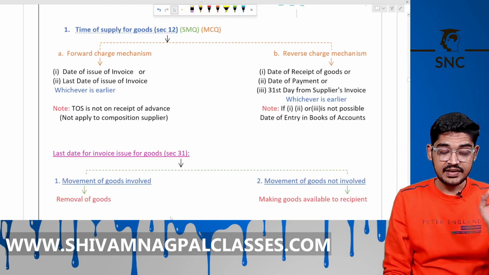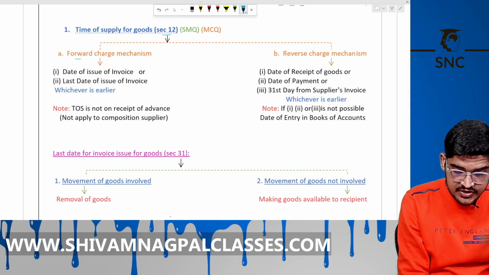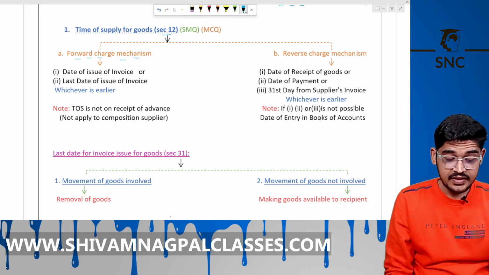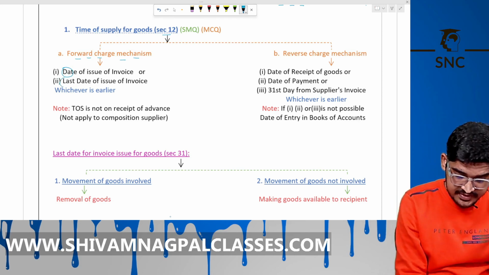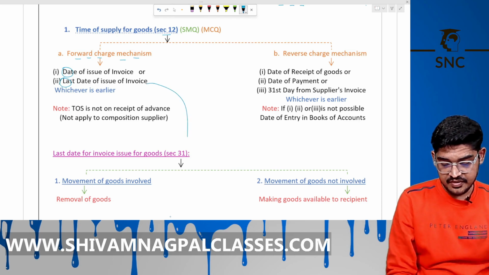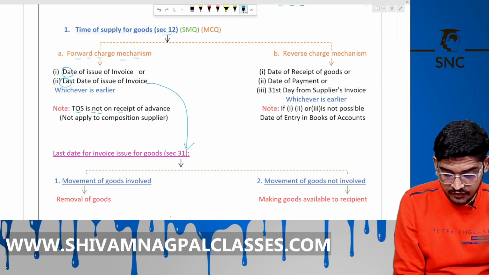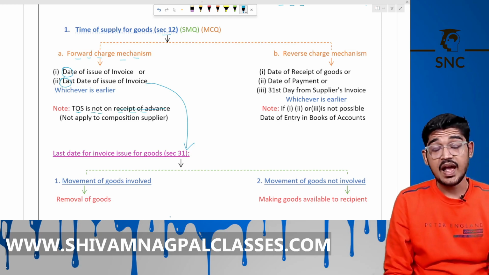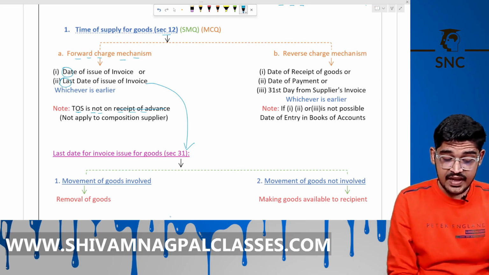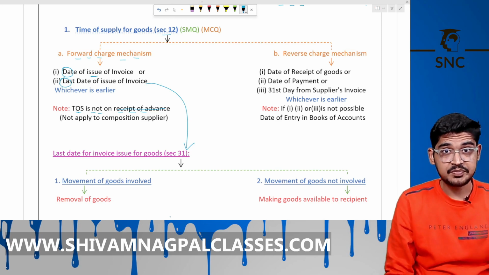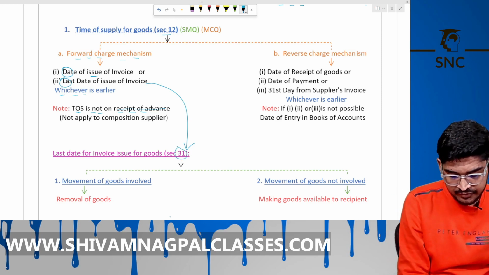So let's start with the time of supply for goods, section number 12. In case of forward charge mechanism, here we need to see the date of issue of invoice or the last date to issue invoice as per section number 31. In the case of goods, the time of supply is not on the receipt of advance. So advance is irrelevant in case of supply of goods. We have to check the date of issue of invoice, actual date or last date as per section 31, whichever is earlier, will be time of supply in case of goods.